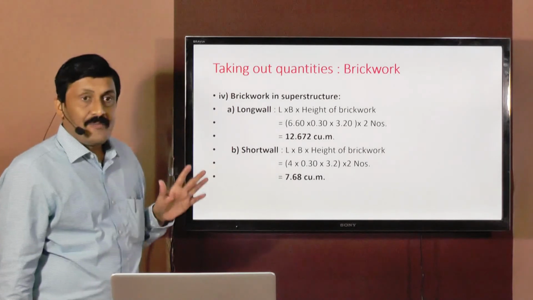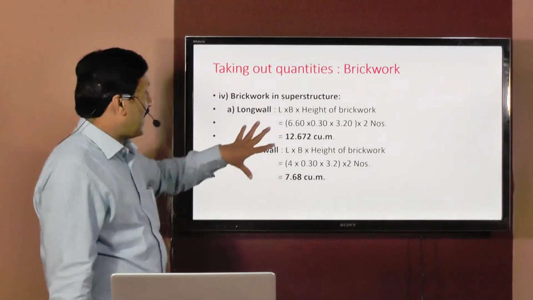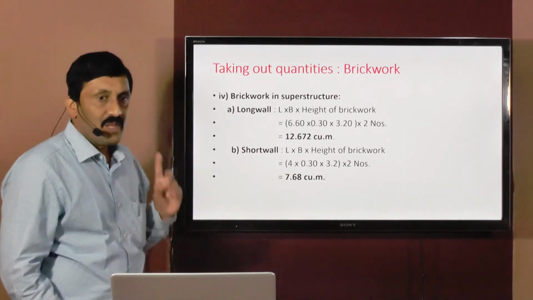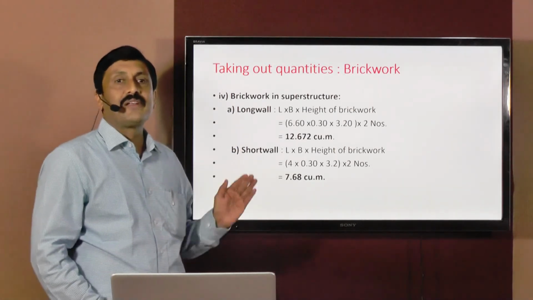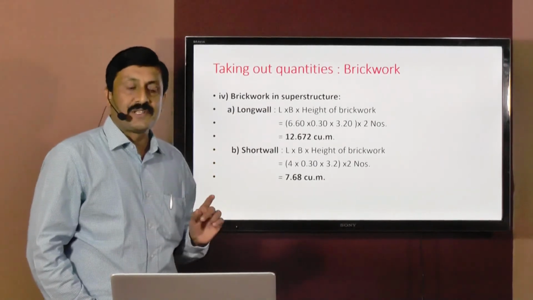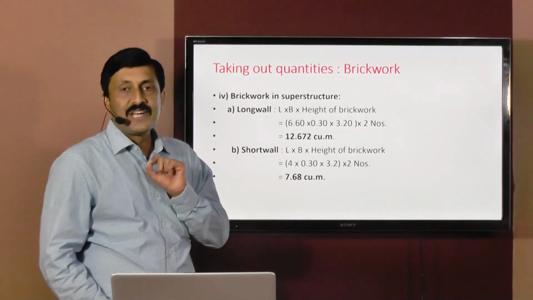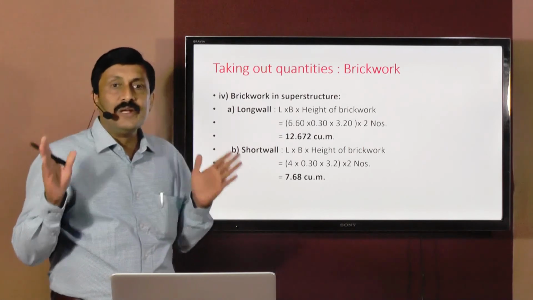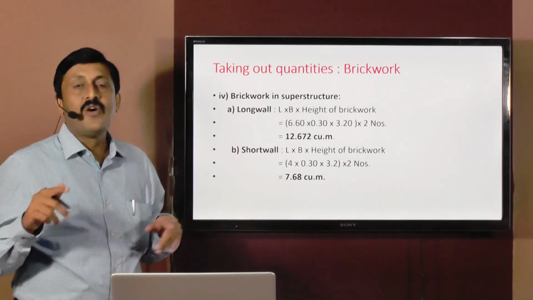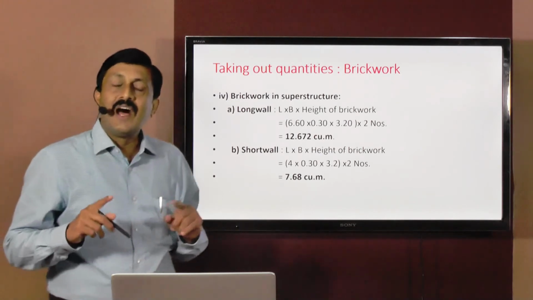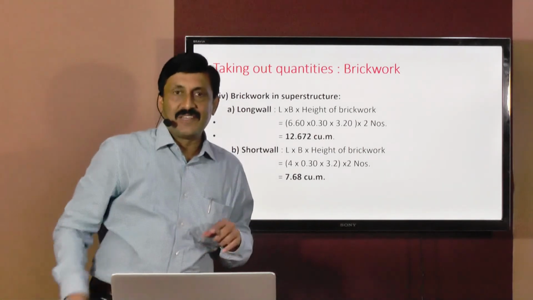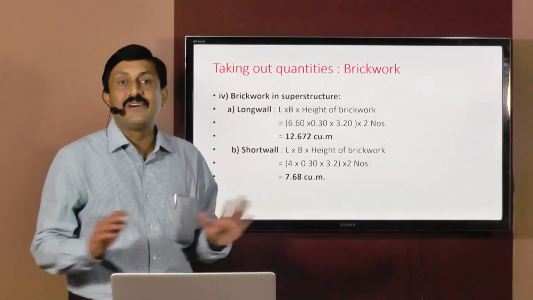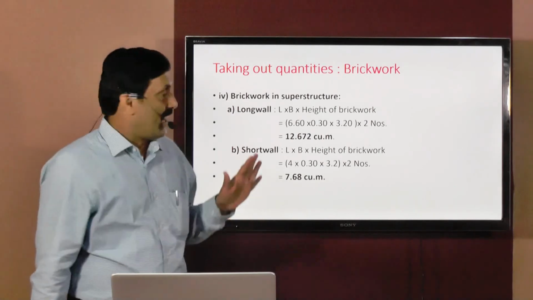Now you may think, with reference to the other items, that addition of these two will give you the total quantity of brickwork, but this is not correct. Because when we come to brickwork in the superstructure, there are openings provided in the superstructure wall. That is, we have two windows of W1 dimensions, one window of W2 dimension, and one door. Wherever these openings are provided, brickwork will not come,